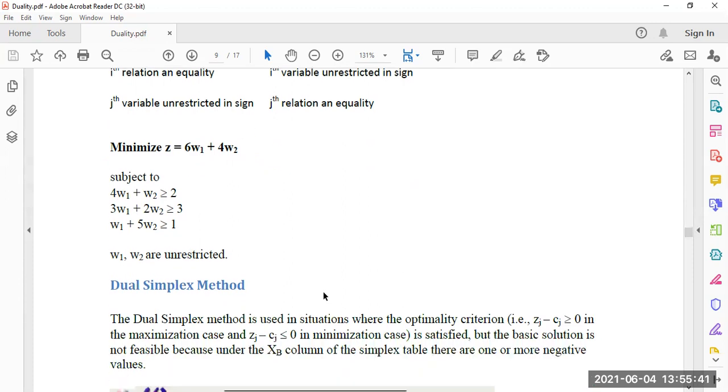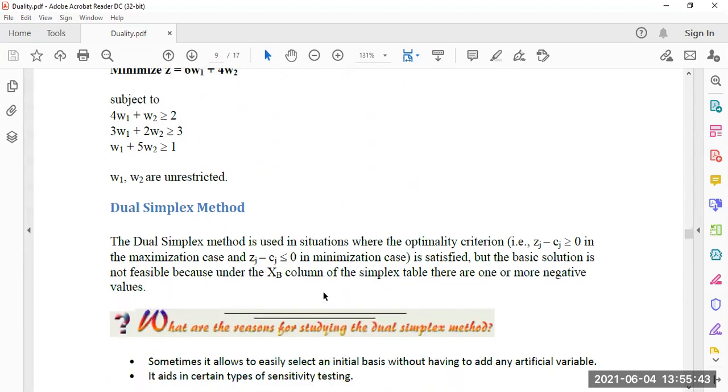So next day we are going to solve the dual simplex method. It is also a simplex method which will be done with the help of duality. When any primal problem is solved with the help of duality, then it is called the dual simplex method.